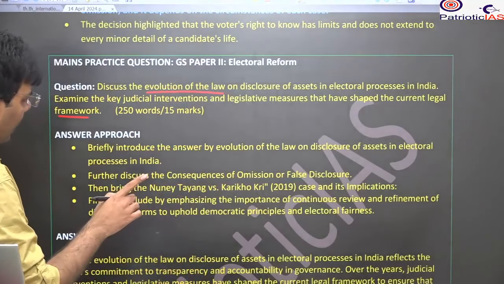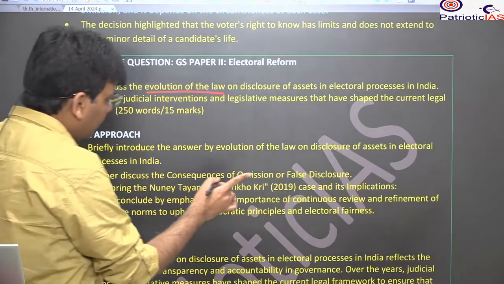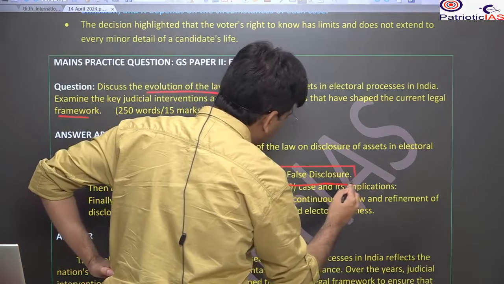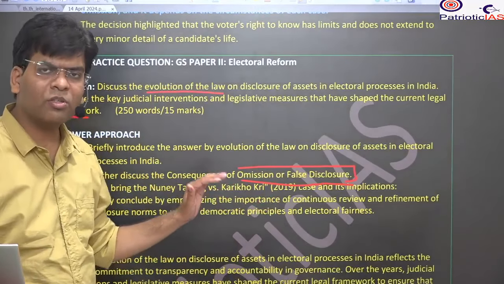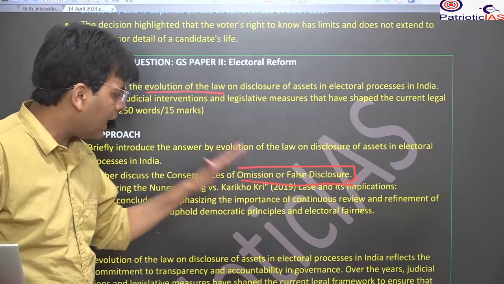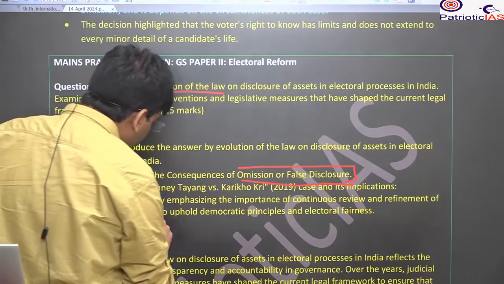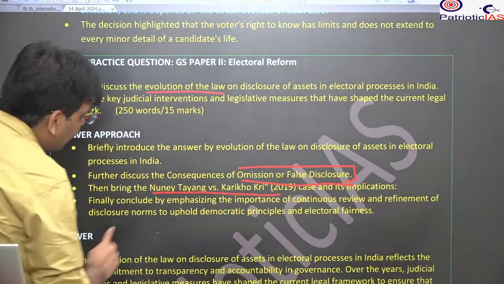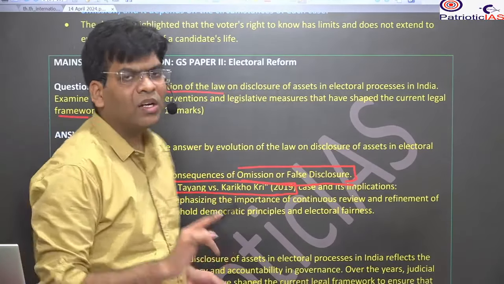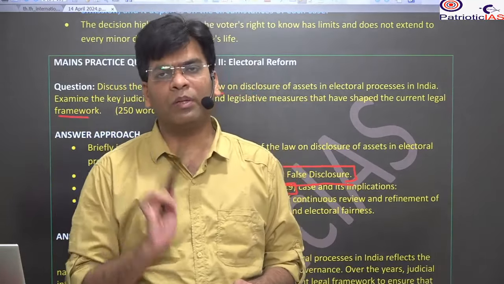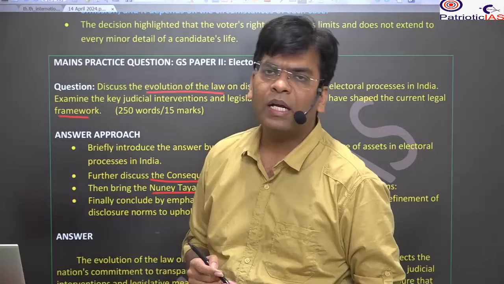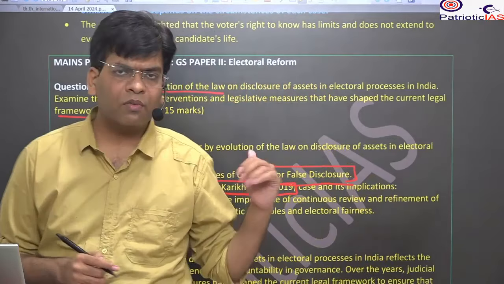After that, you need to bring the other cases and amendments in between, for omission and false disclosure. There was the amendment of 2002. You have to bring the ADR case as well, and the 2002 amendment. After that, you have to bring the Nuney Tayang versus Karikho Kri case of 2019. Finally, you have to bring the final judgment of the Supreme Court. This would be your answer approach, and it will be an effective answer if you follow it.